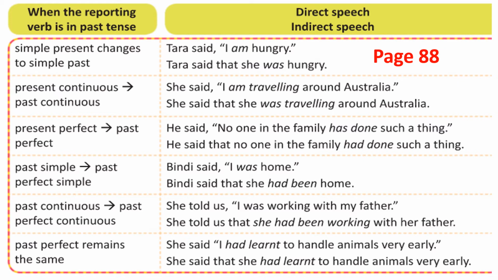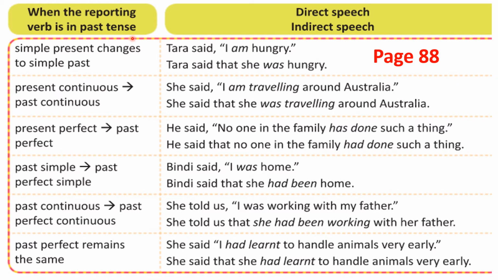Children, this topic, direct speech into indirect speech, is very, very easy if you know this table. This tabular column is on page number 88 in your textbook. I remember giving this exercise for reading once. I told you to read this page. Now, when the reporting verb is in past tense, means said, like he said, she said, the mother said, people said.